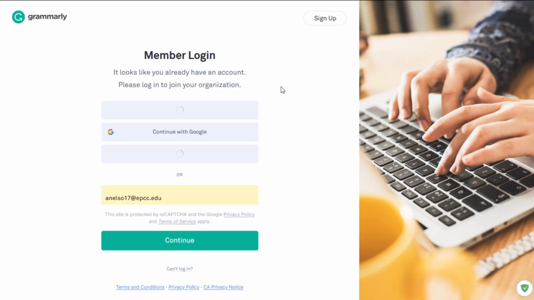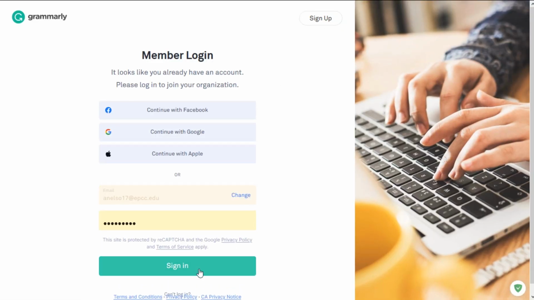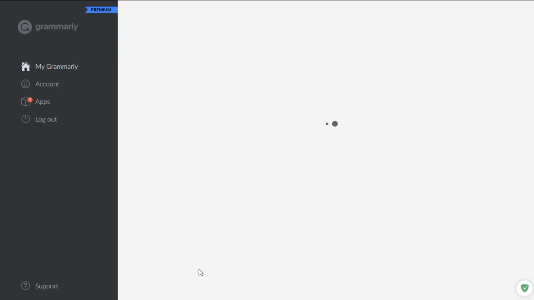Then you're going to need to come back here and log in. So I'm going to go ahead and log in to my account, and yours will look a lot like mine. Once you're logged in, you'll see this blue flag that says Premium up in the upper screen. You see it up here. If you don't see Premium, you need to contact me and we'll figure out what's going on. This is your landing page for Grammarly, and your options are New and Upload. If you have to use the online version, choose Upload because it will retain your formatting.